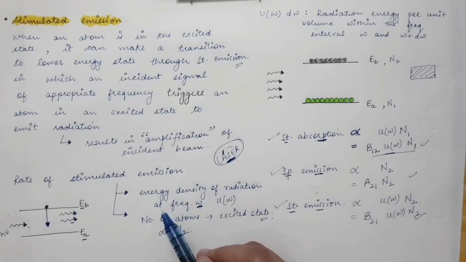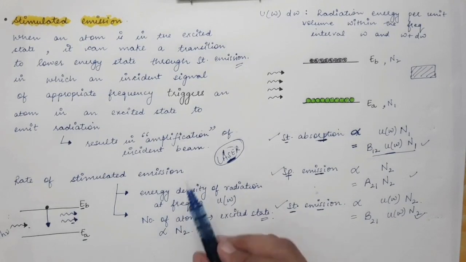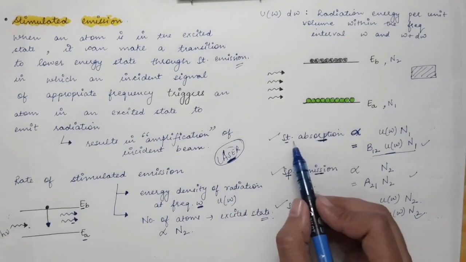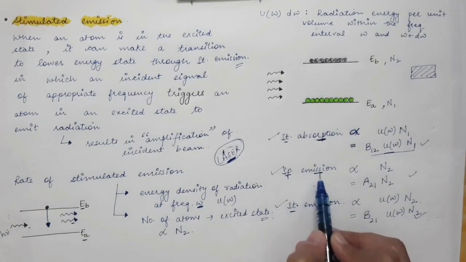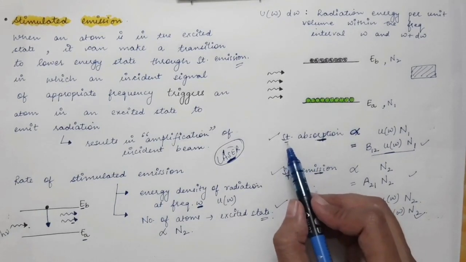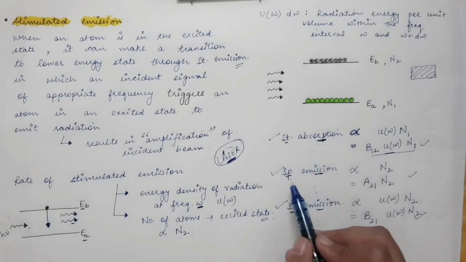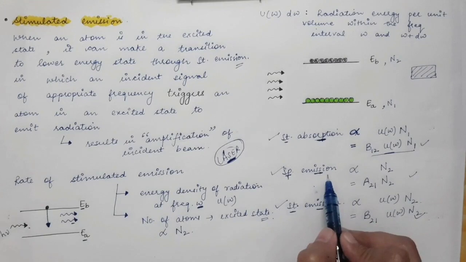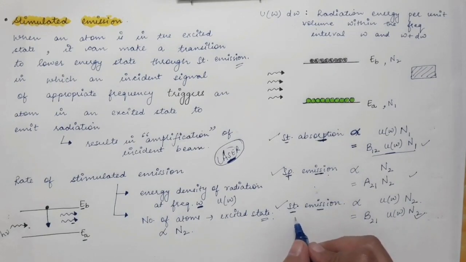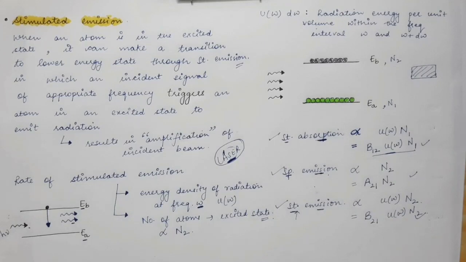That is, we have to reduce the rate of stimulated absorption as well as the rate of spontaneous emission, and we want to increase the rate of stimulated emission for lasing action to occur.